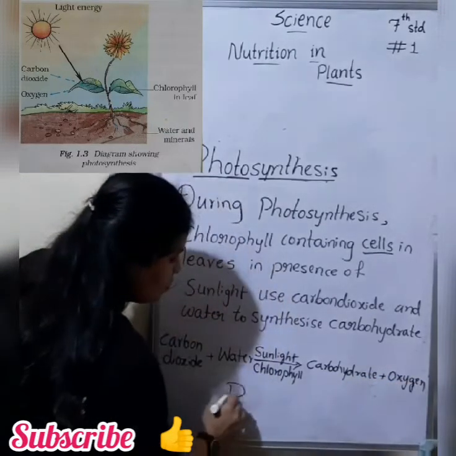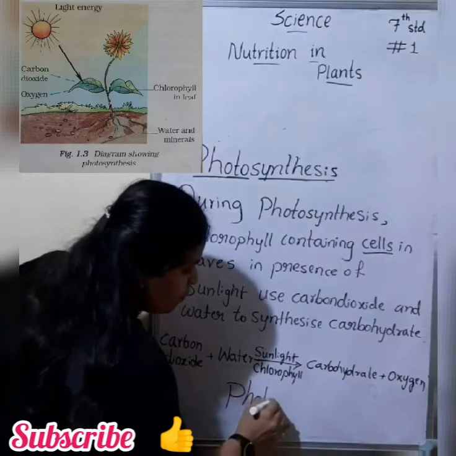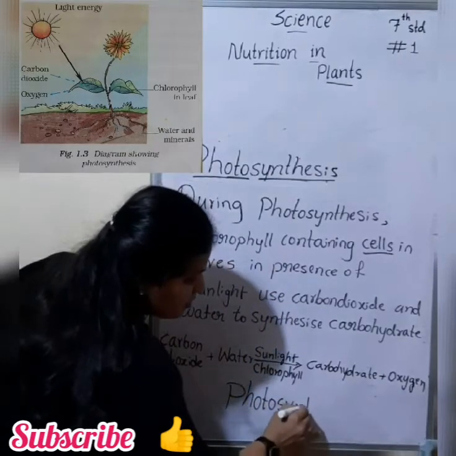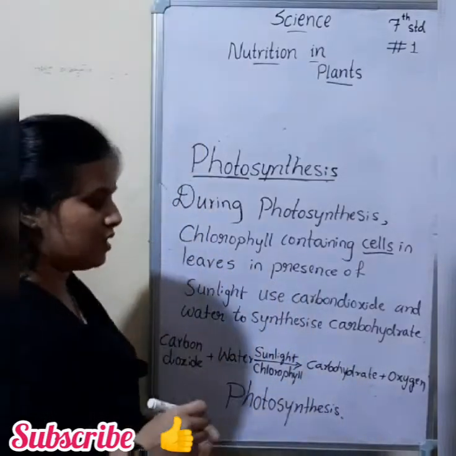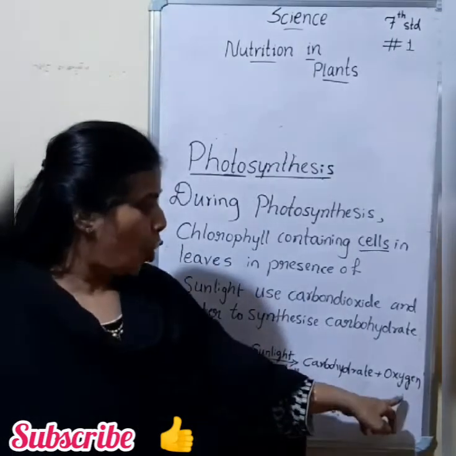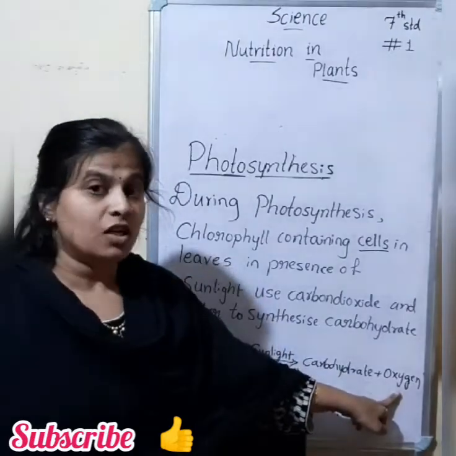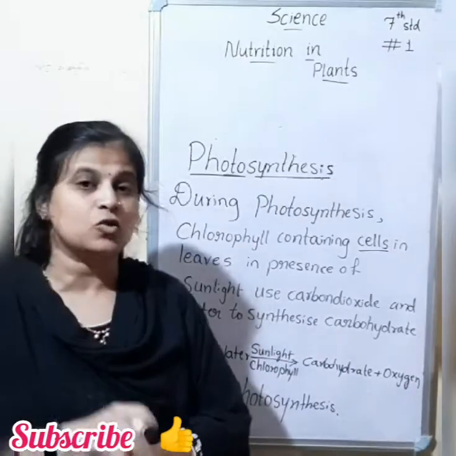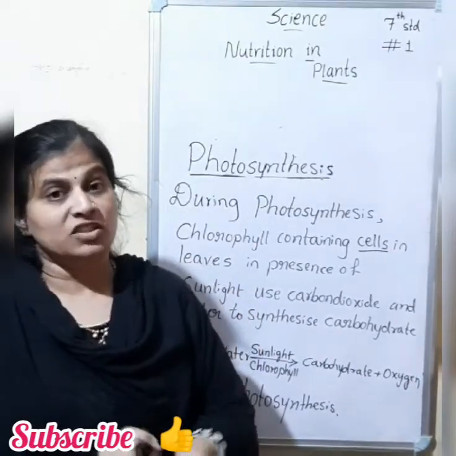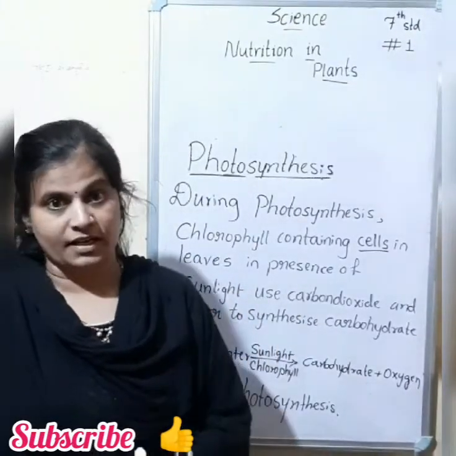Okay, so this is the photosynthesis process. During photosynthesis oxygen is released. The presence of starch in the leaves indicates the occurrence of photosynthesis. Starch is also a carbohydrate.